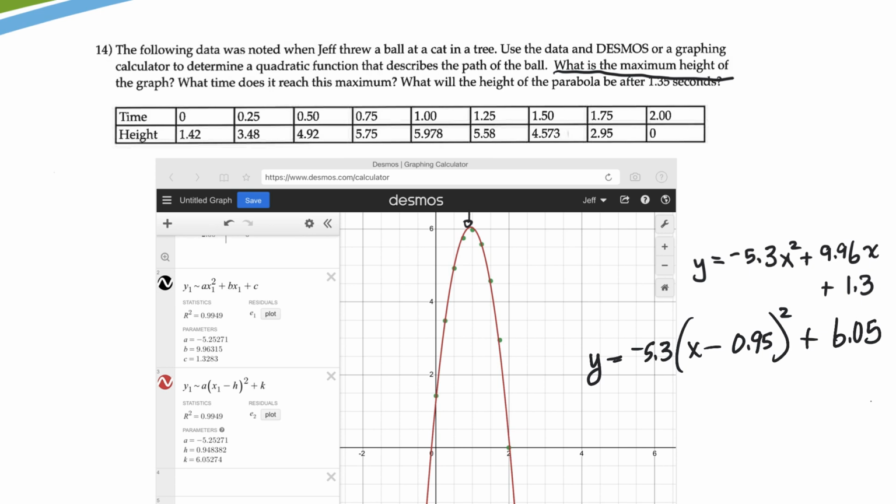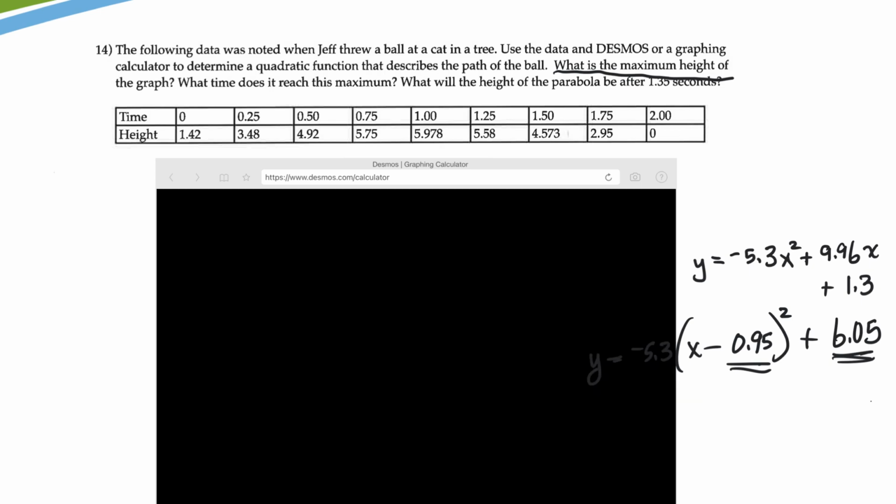Okay, so in the question it says what's the maximum height? Well, the information from here and here give me that information because that's the vertex, that's that point at the top there. Let me erase that and see if I can tap on there. Yeah, there we go. 0.948, close, and 6.053. So that is the vertex. So the 0.948 is the time, and this would be the height.